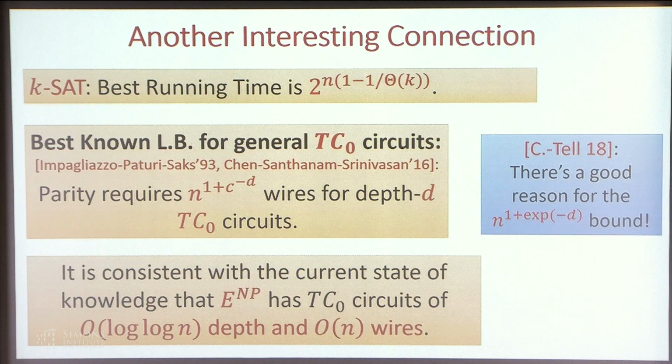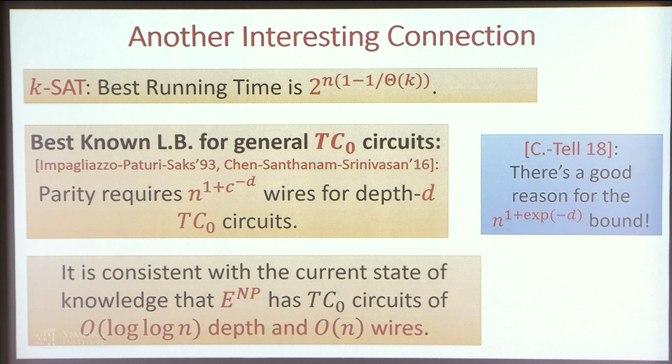Finally, I want to talk about another interesting connection, which is also discussed in this paper, but it's not about stretch of threshold, it's about general threshold circuits. So we know for k-SAT, the best running time is 2 to the n times 1 minus 1 over k. It hasn't been improved for many years. And also we know the general lower bound for general threshold circuits of unbounded depth is around n to the 1 plus c to the minus d. So it's some constant here. So this lower bound will become linear when the depth is log n.